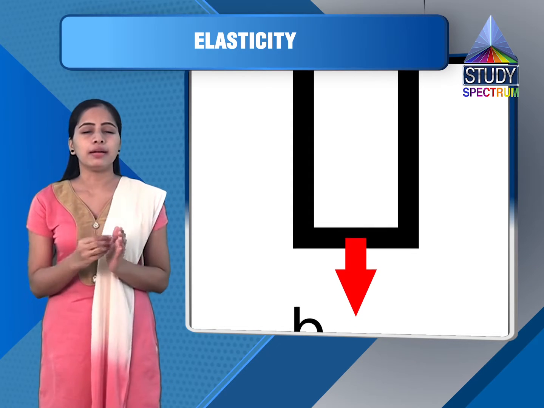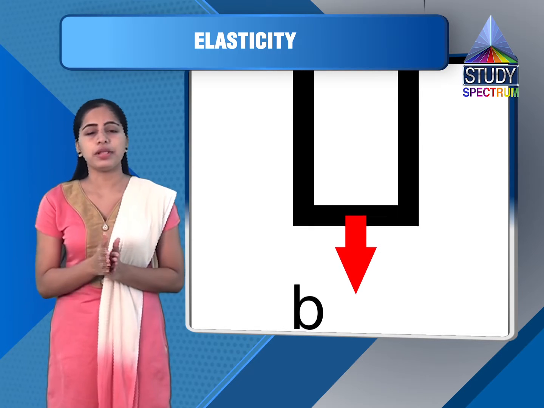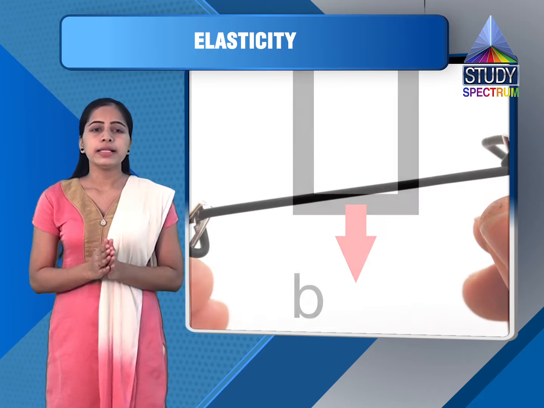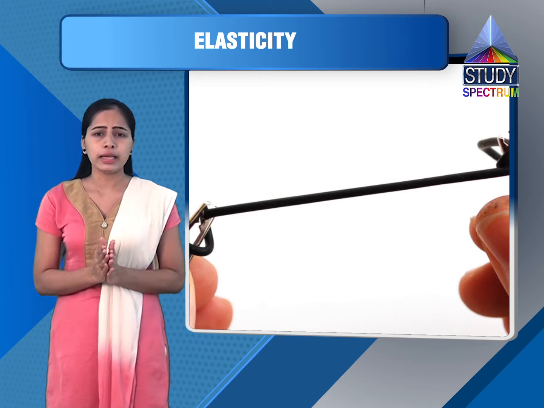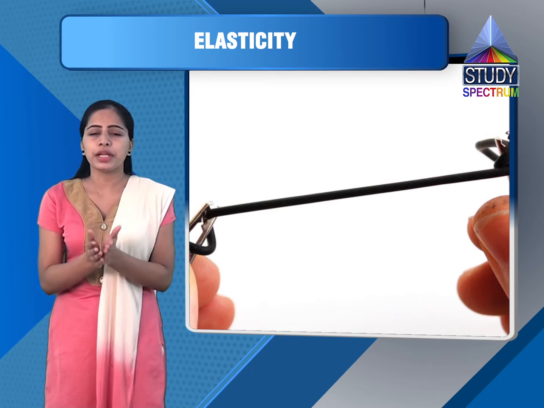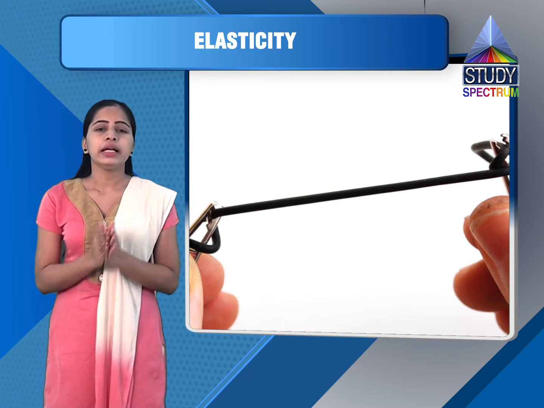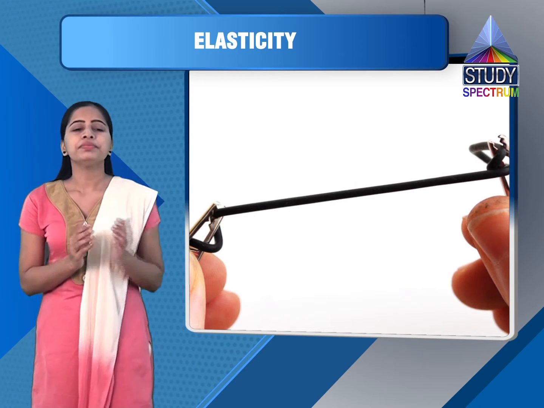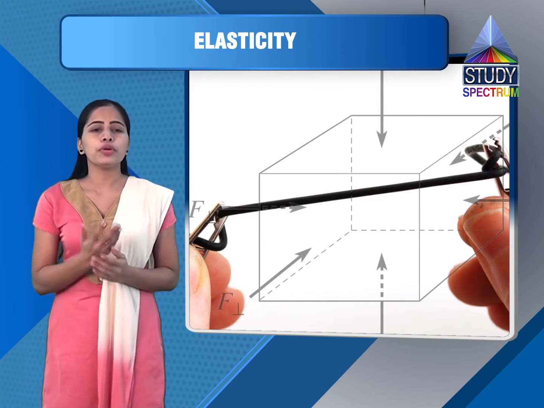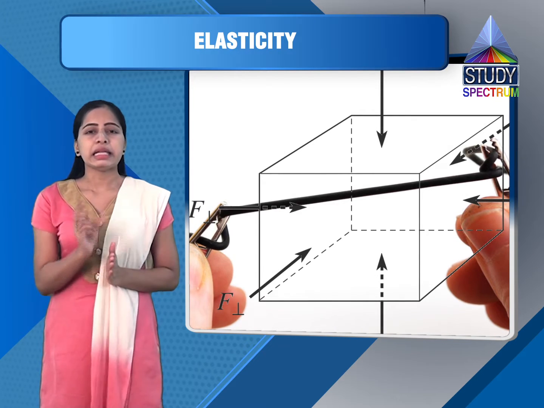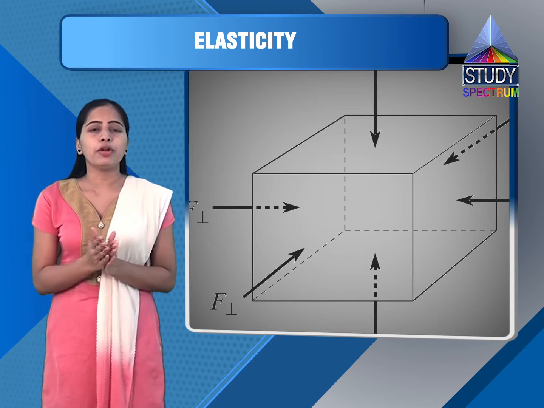So let us have an expression for the stress developed in a wire. We will say when a metal wire of length capital L and radius small r is stretched by a load, that is the applied force, here we are taking as F, it elongates. You can see the figure. Now the elongation or extension produced in a wire depends on the nature of the material. Definitely it depends on which material we are taking.